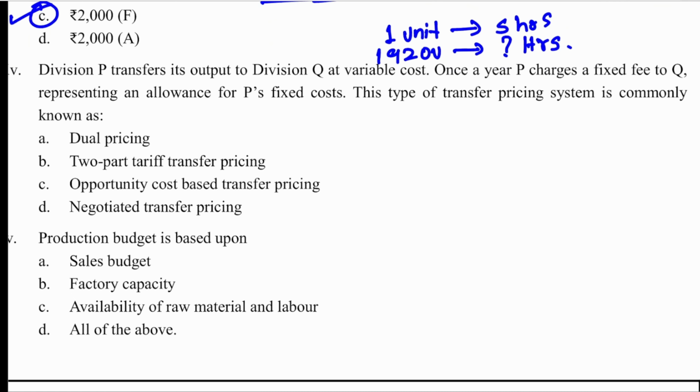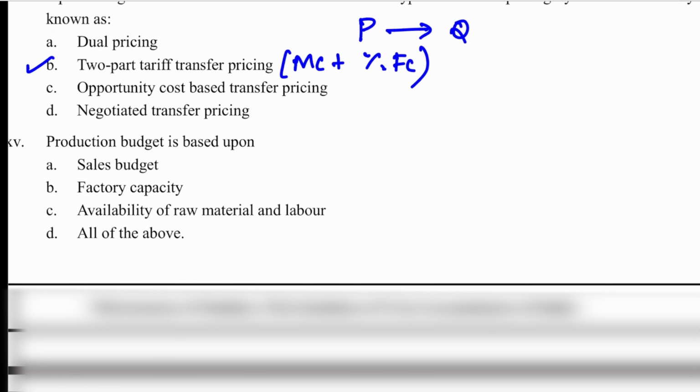Next, question 14. Division P transfers its output to Q at variable cost. Once a year, P charges a fixed fee to Q, representing an allowance for P's fixed cost. This type of transfer pricing system is commonly known as. Again, if you know, you know. It's a two-part tariff system. Two-part has your marginal cost plus a part of your fixed cost. Then last one. Production budget is based on all of the above. Correct. Production budget is depending on all.